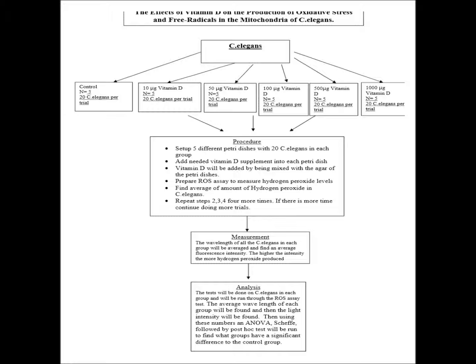The E. coli fed to the C. elegans will have the OP50 strain. To measure the amount of hydrogen peroxide each C. elegans produces, the Amplex red hydrogen peroxide assay shall be used. Once prepared, the C. elegans will emit a fluorescent light, whose wavelength will be measured in nanometers by a spectrophotometer. The C. elegans in each group will be the same age. This will be accomplished using the age synchronization protocol.